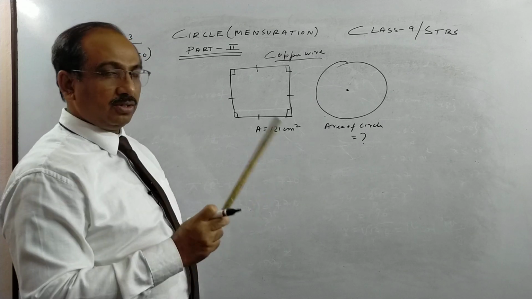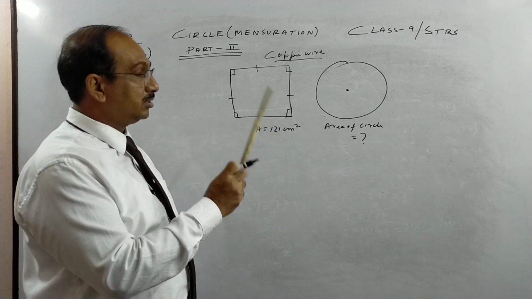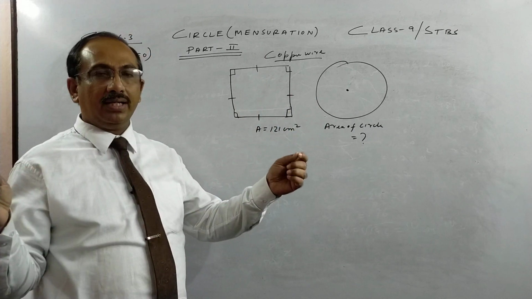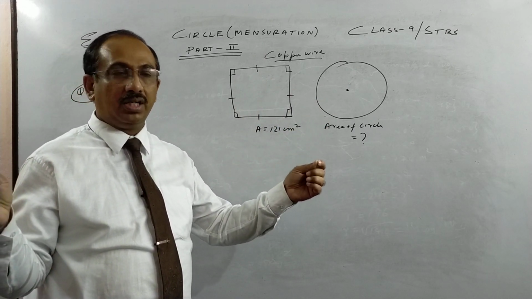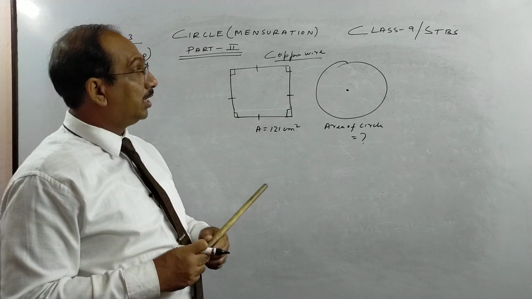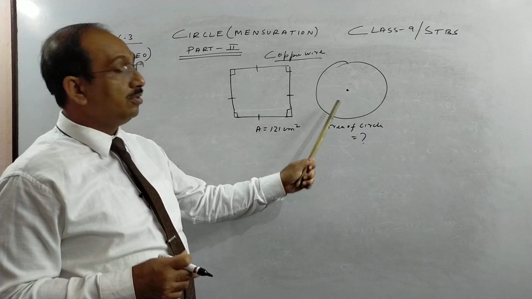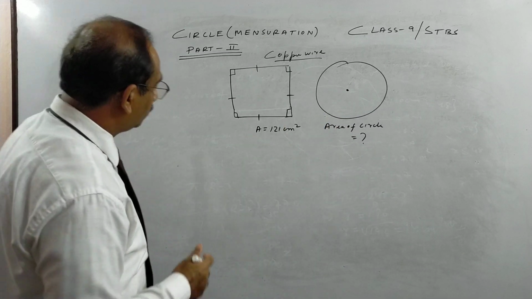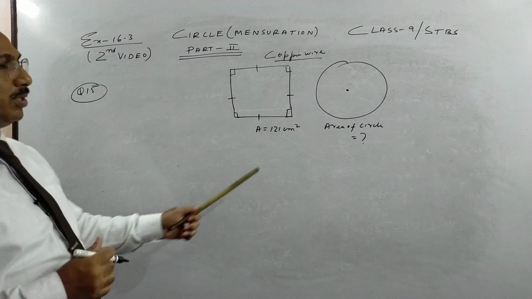In fact, later on you will read, for a given circumference, the circle has the maximum area. For a given length of something, a wire or a thread, you draw various two-dimensional figures. So I think the circle will give you the largest area, which I'll show you through this sum. So this has an application.